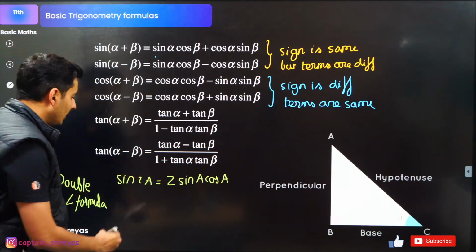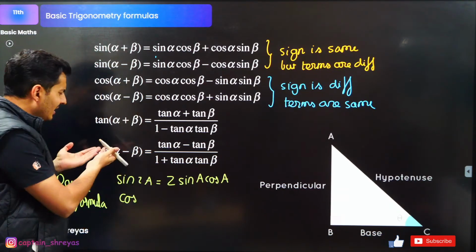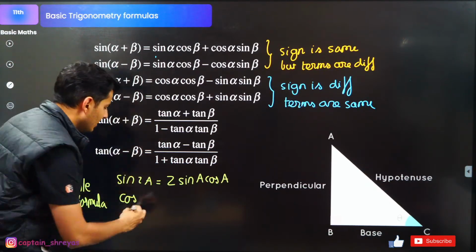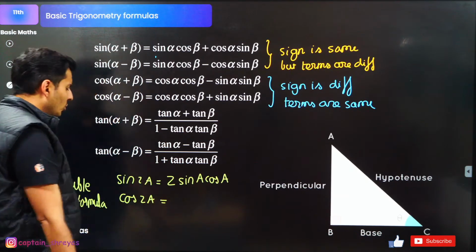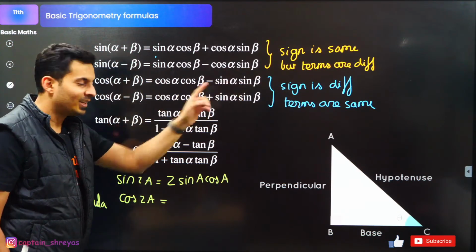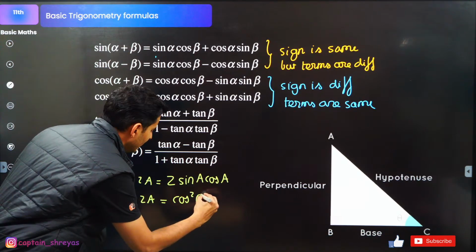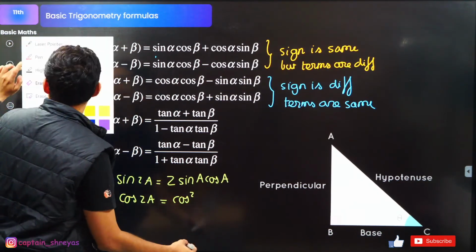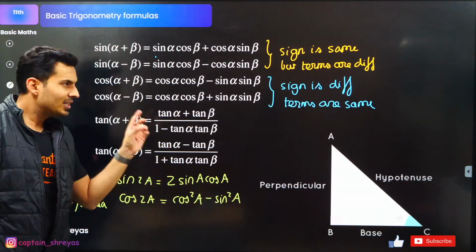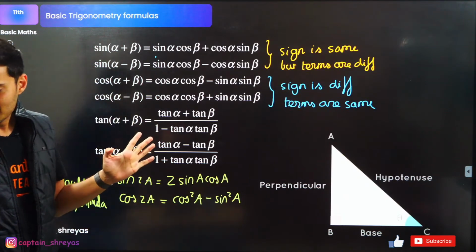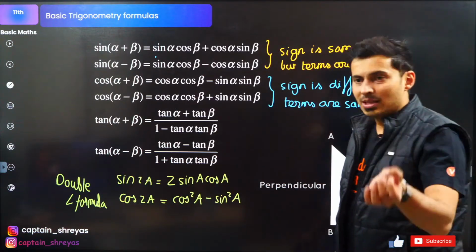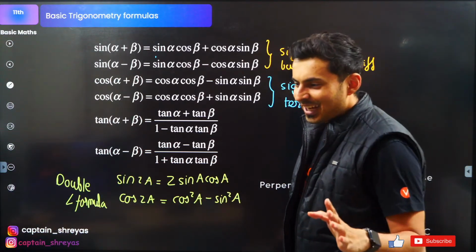Cos of double angle formula. You just need to know sine and cos. You don't generally need the tan 2a formula, especially PCB NEET students. Math students, engineering students, yes, not otherwise. Cos 2a is cos of a plus a, which is cos a cos a minus sine a sine a. That means it is cos square a minus sine square a. That's the formula. It's the same thing, just put a twice. Half angle formula, double angle formula, especially PCB students will not need it.